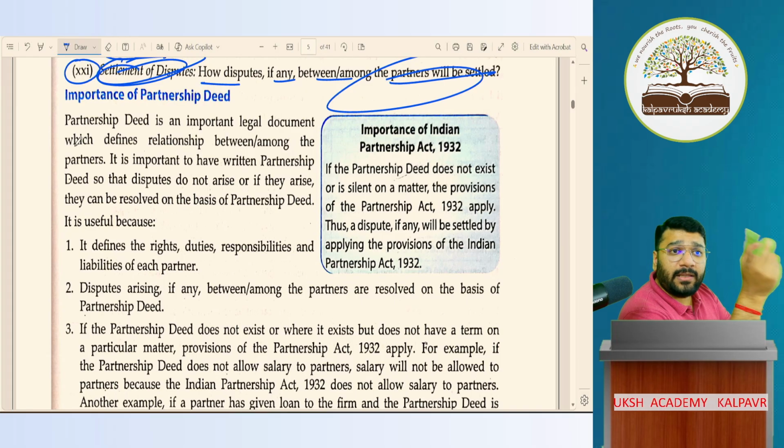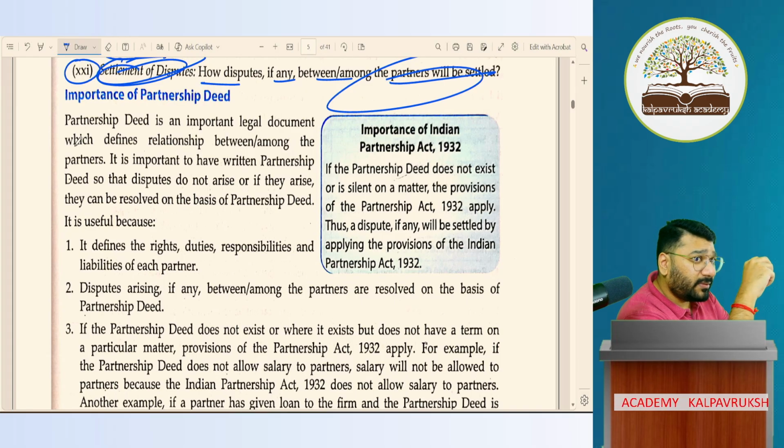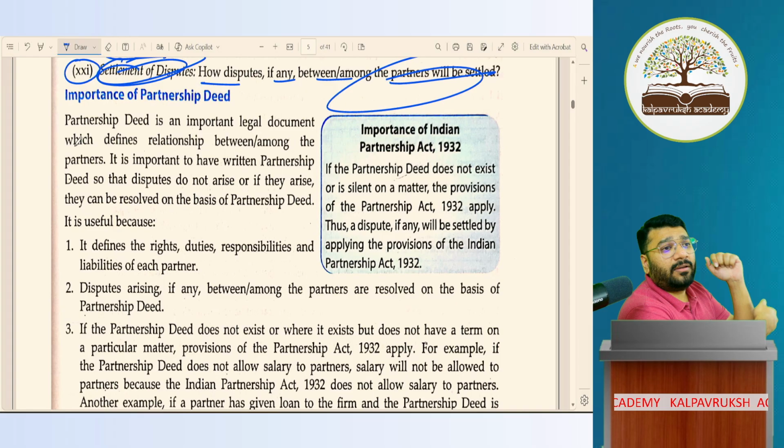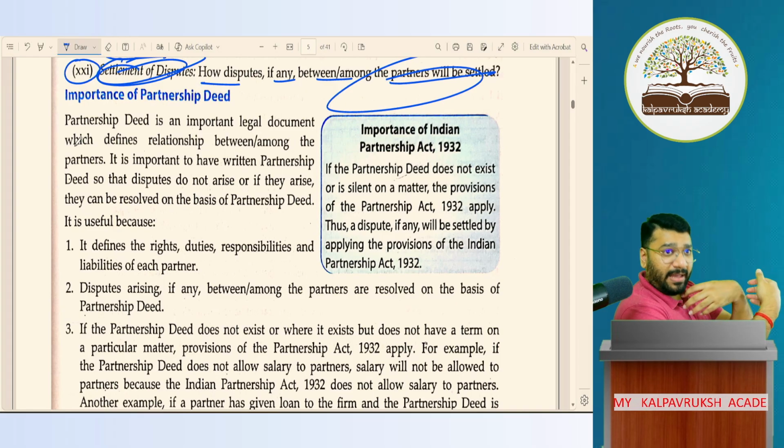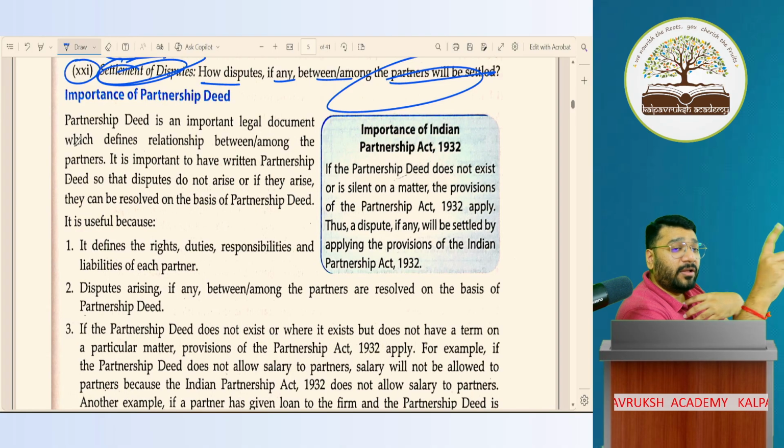Interest on drawings is paid by the partner to the firm. You're right. The question being asked is: drawings, I'm an owner, I withdrew my money. My money I withdrew, why should I pay interest for that? For that you have to wait.